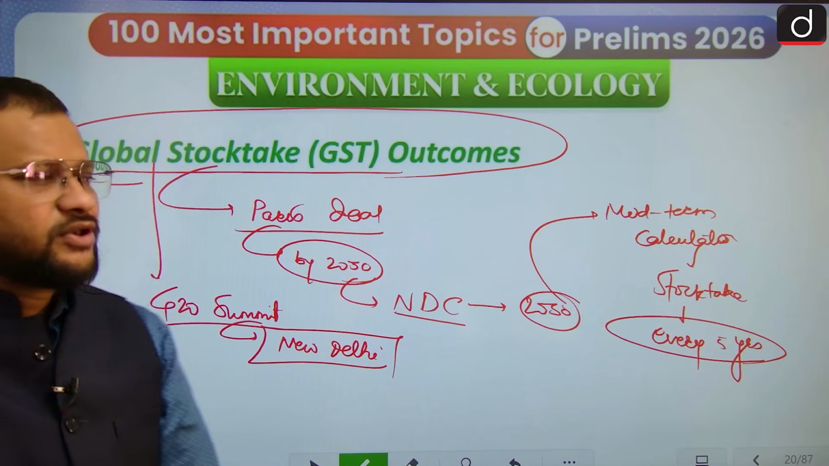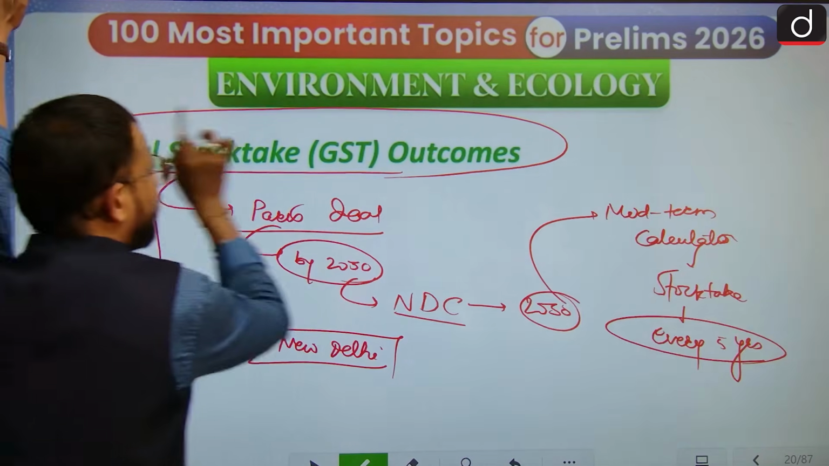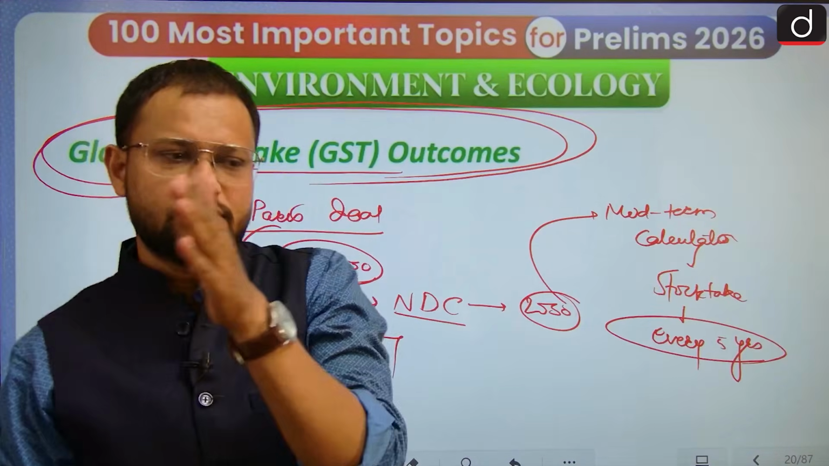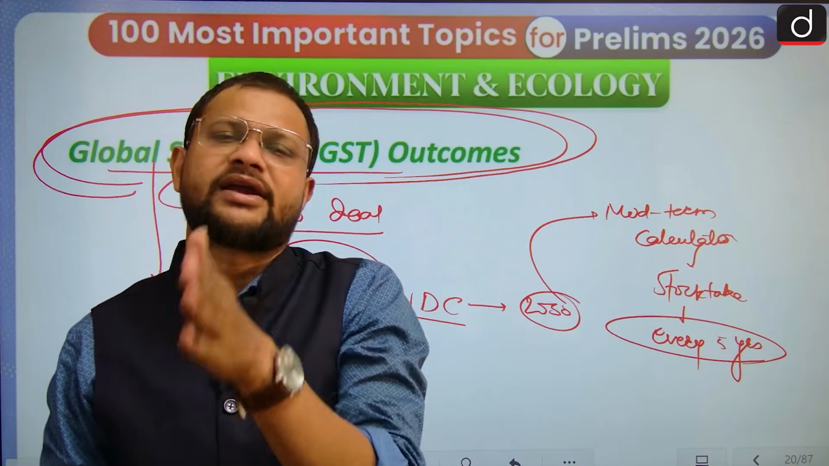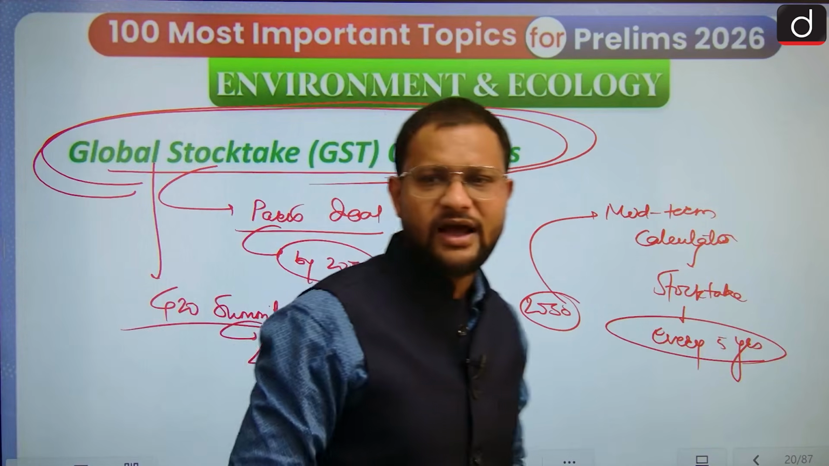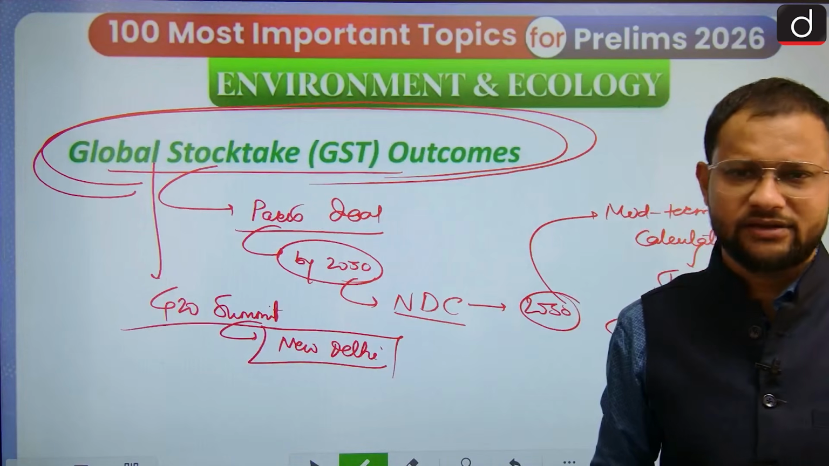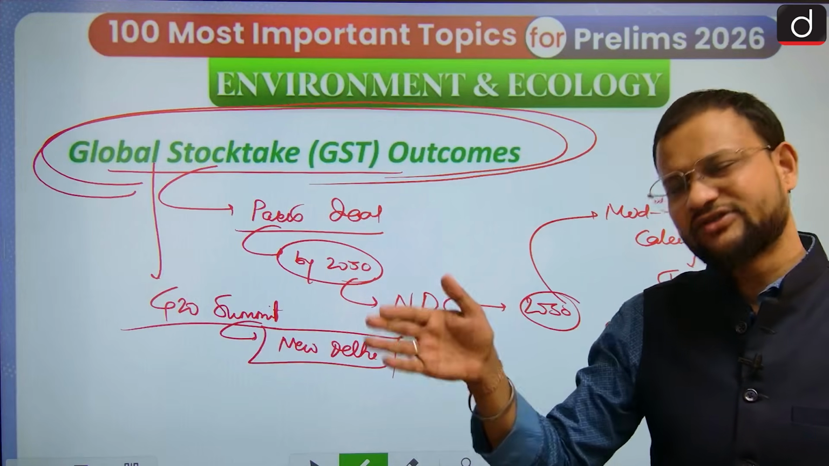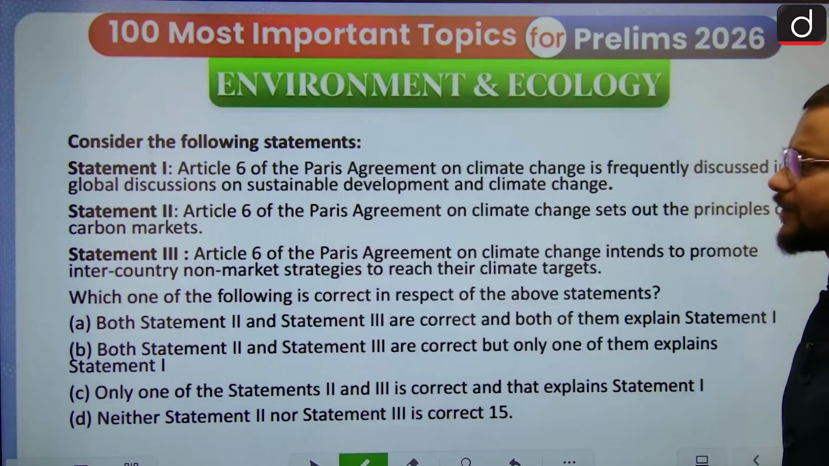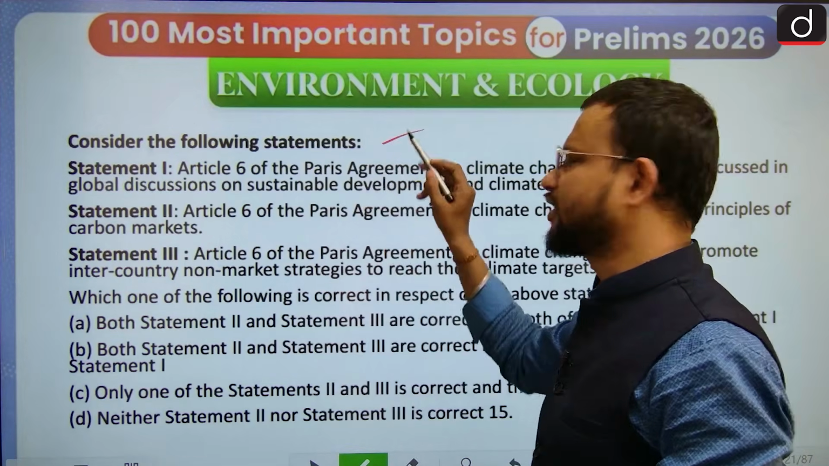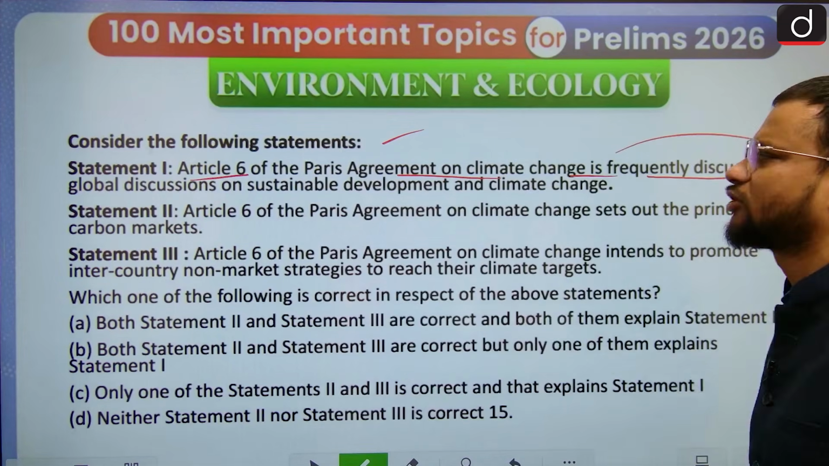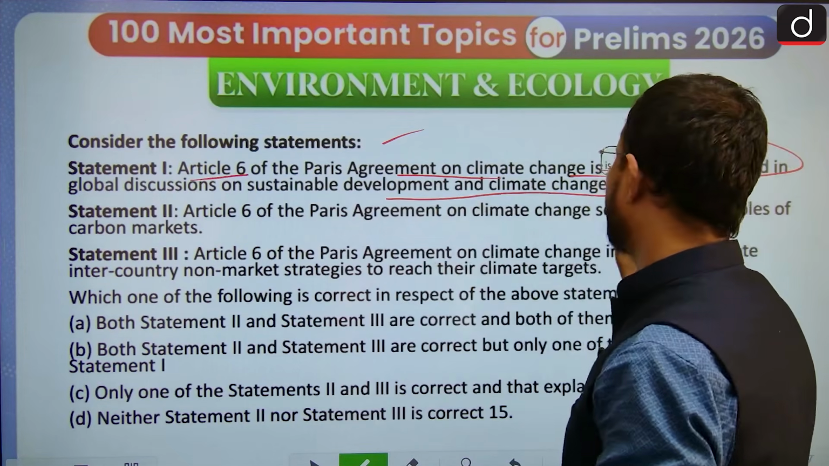So that is the reason we have to make sure that whatever targets we have set need to be analyzed and verified again in between the process. The same goes for your study also. Don't look for your target to be achieved only at the year end. No, keep your stocktake in between. That is after 5 years for this Paris deal. Now see, that was a question again from 2025. Article 6 of the Paris Agreement on Climate Change is frequently discussed in the global discussion on sustainable development and climate change.